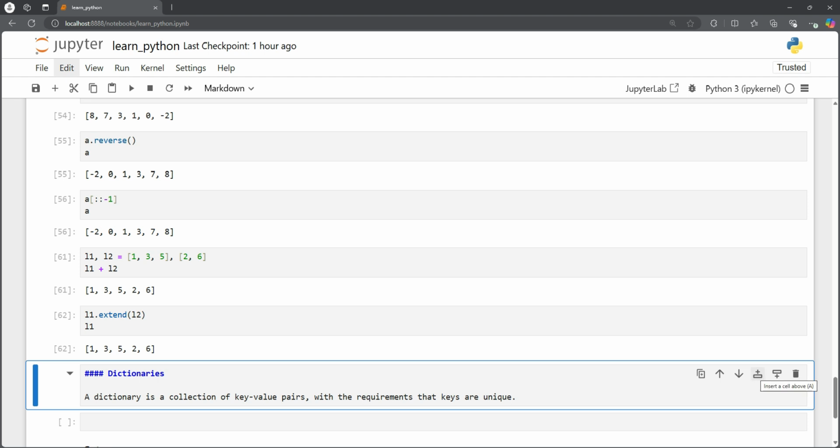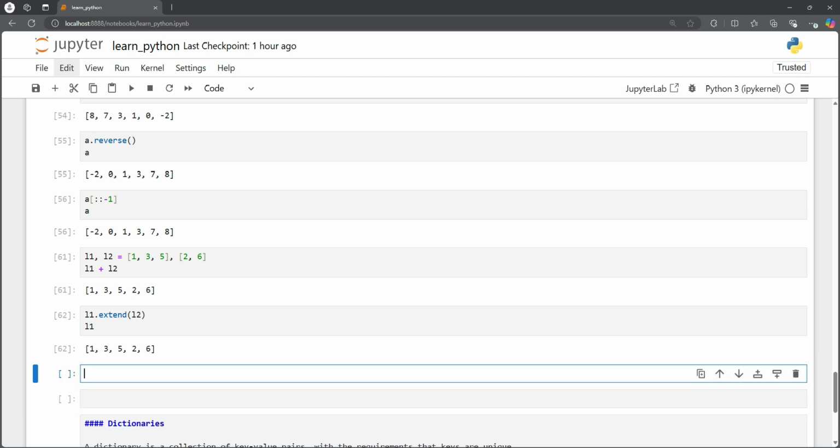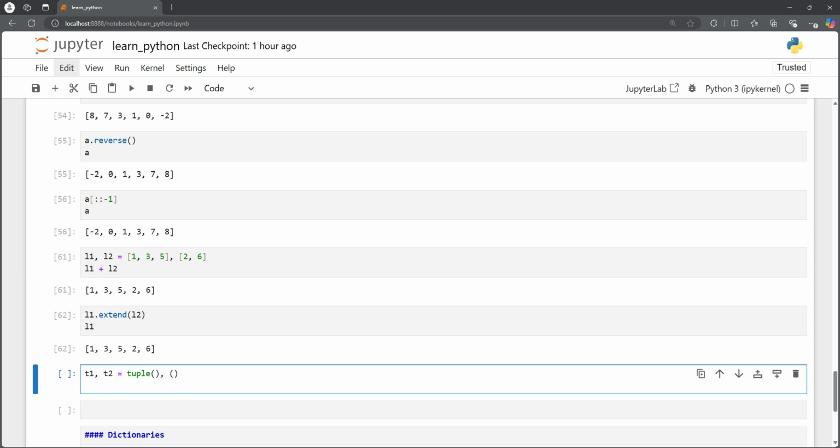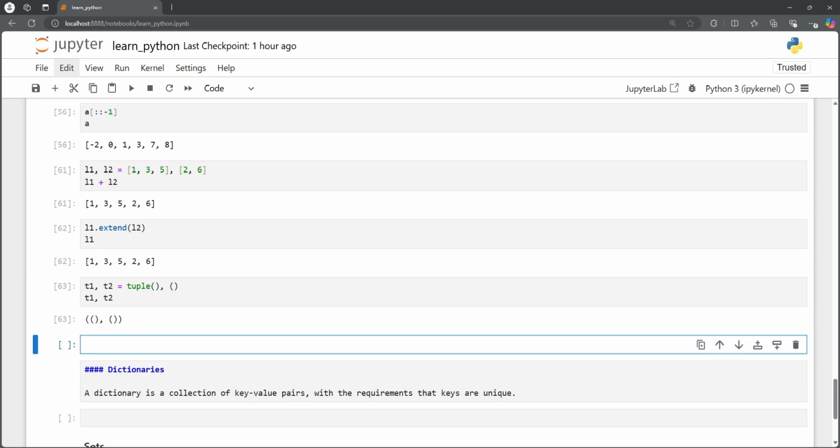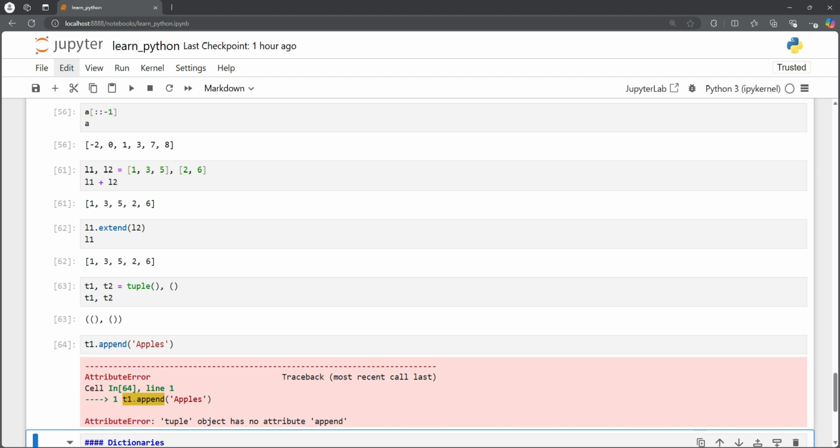Now we have seen about lists. Let's talk about tuples for a bit, and it's very similar. So we can use T1, T2 and use the tuple constructor to create an empty tuple, and we can also use parentheses to create tuples, and both are empty tuples. So now if we want to append, let's say, there is no append because tuples are immutable, so we won't be able to append anything here.